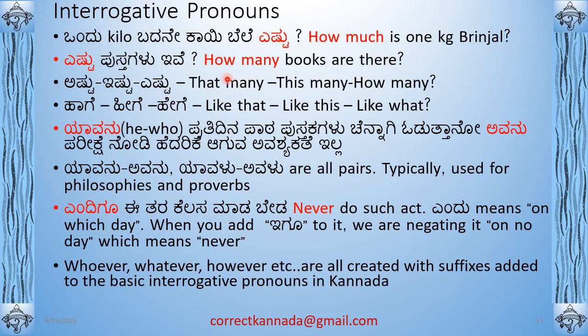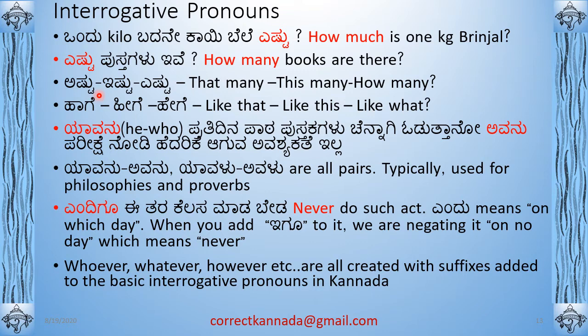Right? Ashtu means that many. Ishtu means this many. Eshtu means how many. Okay. So it's just like adu, idu, yavadu. It's again a triplet. So this is a very useful thing. Say for example, ashtu means that many or that much. Say you want to say, oh, I don't have that much money. Then you will say ashtu duddu nanna hattira illa. So when you say ashtu, it means that many or that much. I don't have that much money. Ashtu duddu nanna hattira illa.